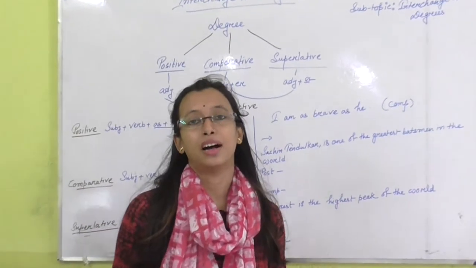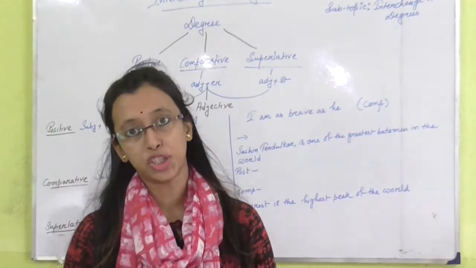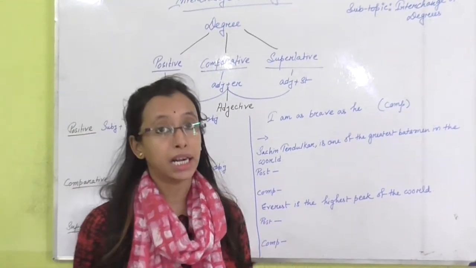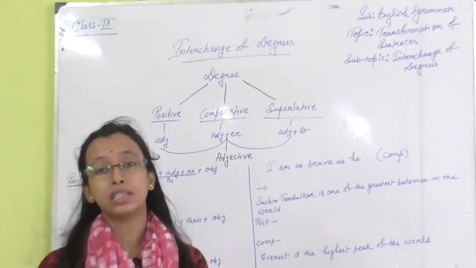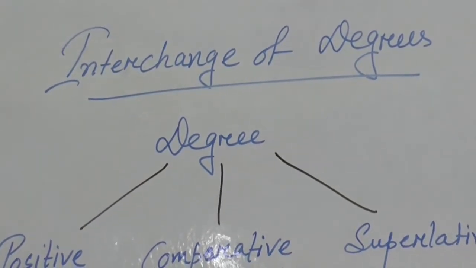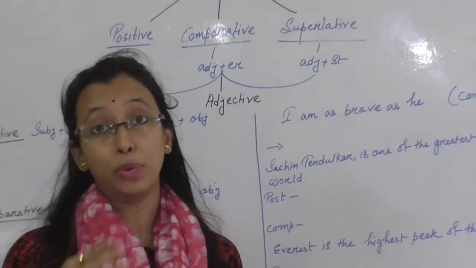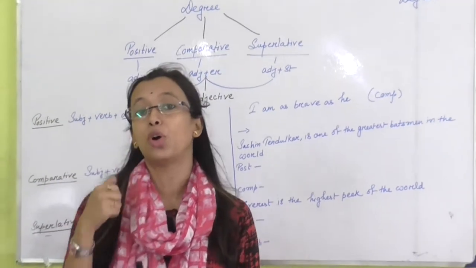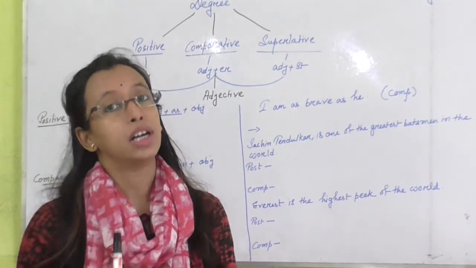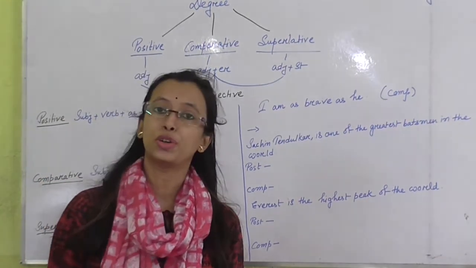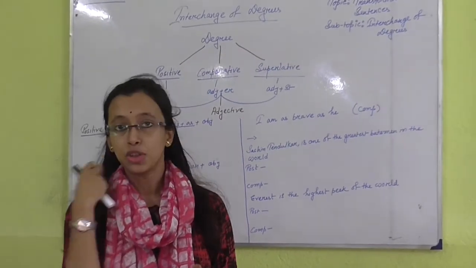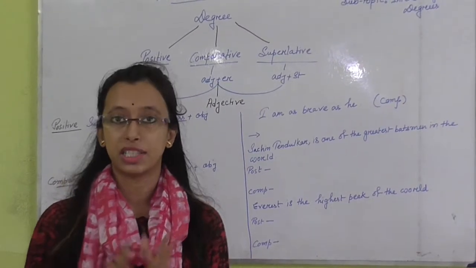Hello students, today I am continuing class 9's English grammar skill and my today's topic is again transformation of sentences, but today I am going to discuss how to interchange degrees. Before interchanging degrees we need to know what is an adjective, because degree means degree of adjectives. We all know that an adjective is a word which describes a noun or pronoun. So these words are called adjectives.